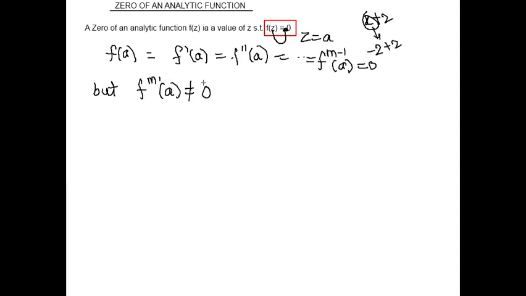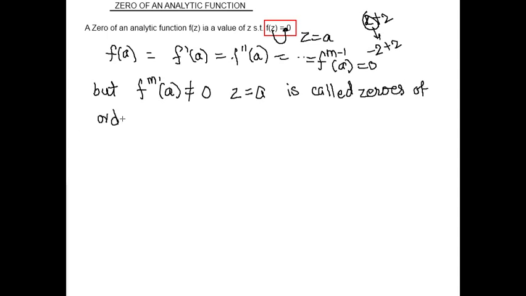Hence we can say z equal to a is called a zero of order m.